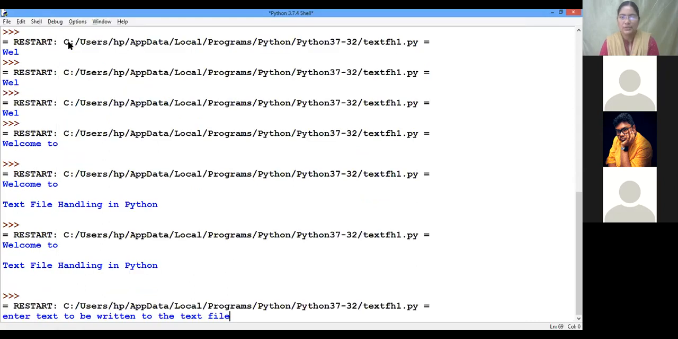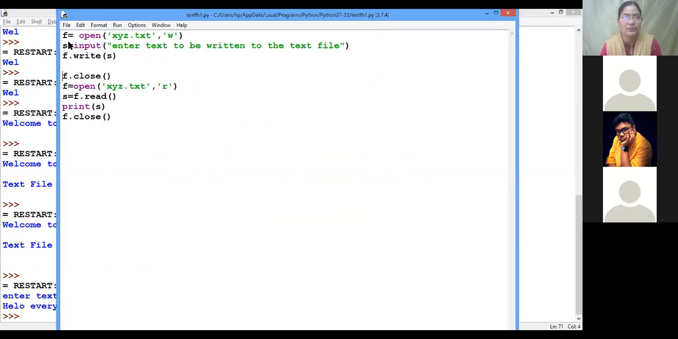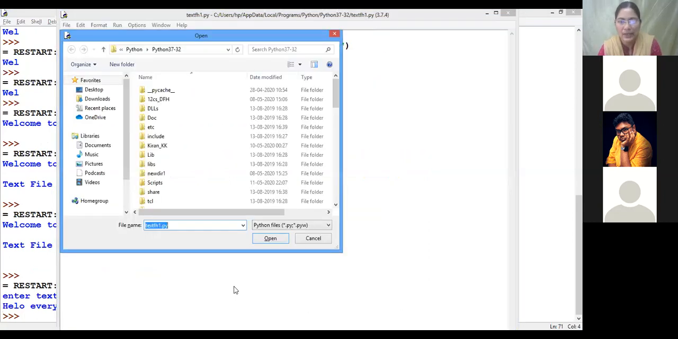Enter text to be written to the text file. Hello everyone, I have entered. Now let us open the text file and see. Previously we had welcome to file handling. Now only hello everyone is there.